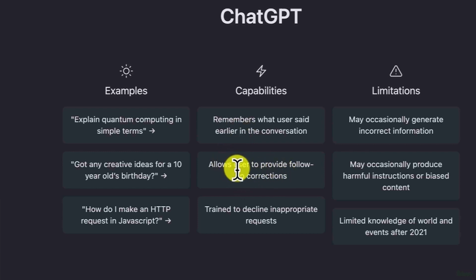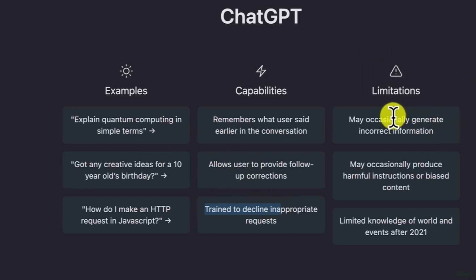So if in a given conversation you want to make follow-up corrections, you can do that with ChatGPT, and it remembers everything and allows you to reconnect with previous conversations. And it's trained to decline inappropriate requests. If you make any inappropriate request, this AI tool has been trained to decline it instantly.